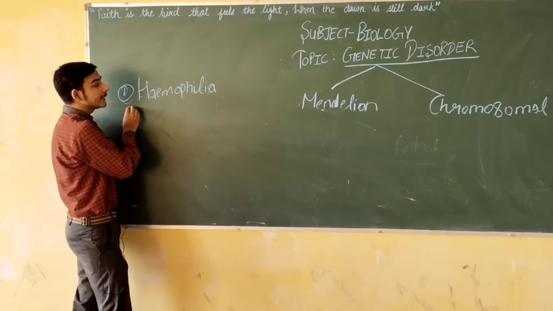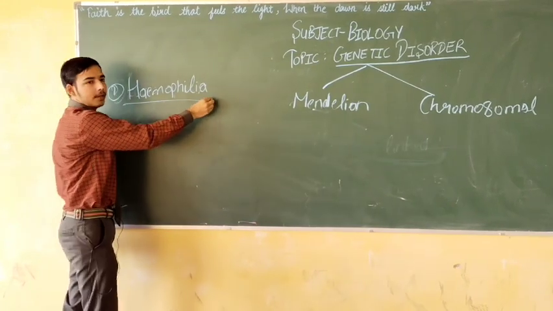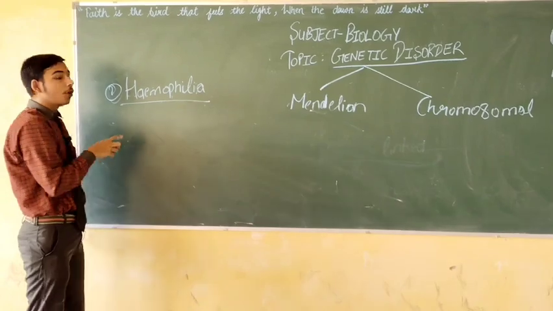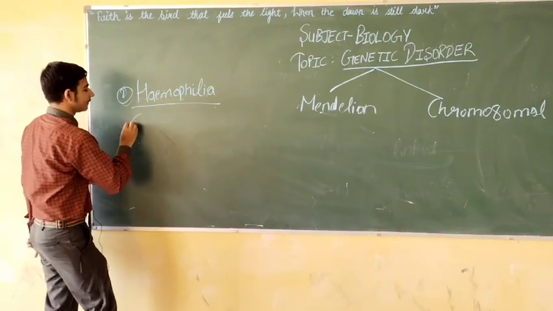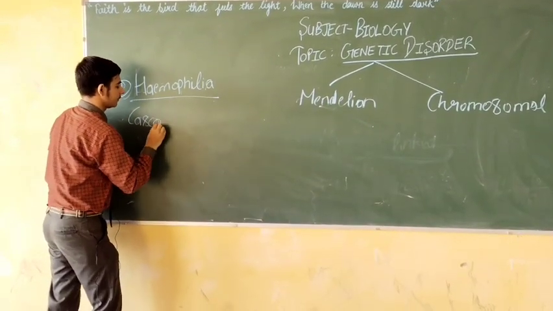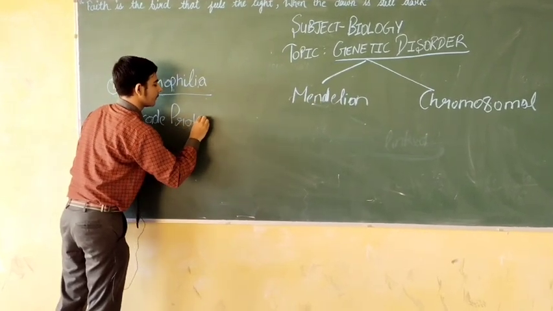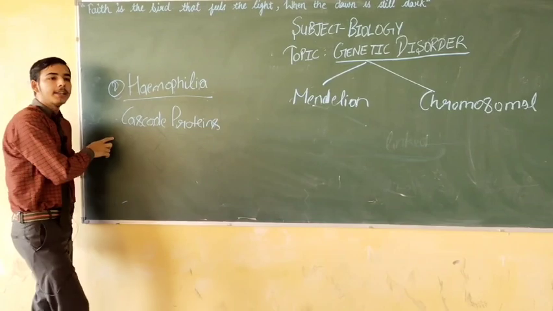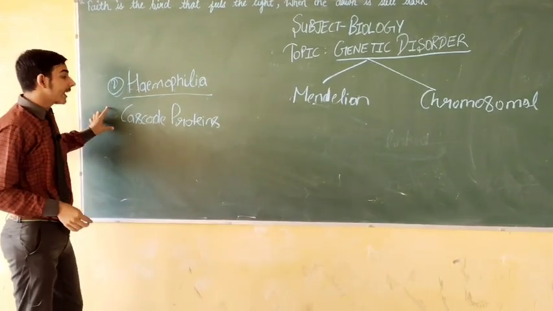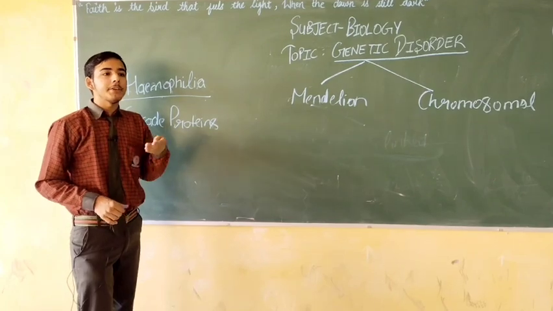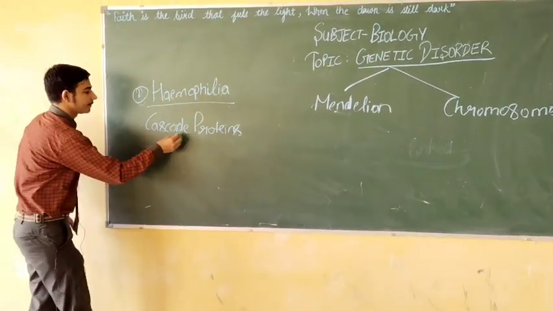Next, we will discuss the disease hemophilia. This is also a sex-linked recessive disorder caused due to the cascade proteins. The persons in whose genes the cascade proteins are absent, a small cut will result in continuous, non-stop bleeding.